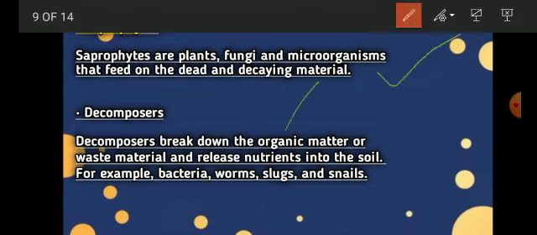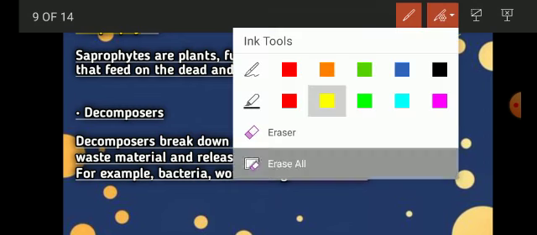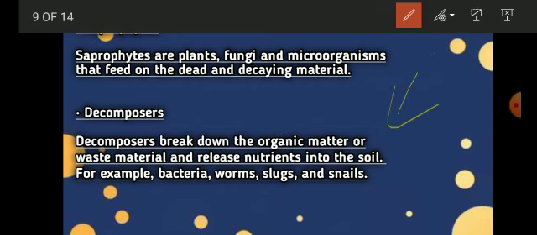Now let us see what decomposers are, right? So from the word decomposers you can understand decomposers are those organisms that do the process of decomposition. It decomposes something, so hence those organisms are called your decomposers. Now let us see what actually your decomposers do.